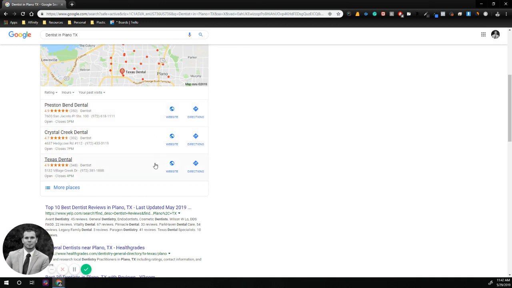So I'm on a desktop viewing this, but on a mobile device, on a desktop, you're only going to see website and directions. But on a mobile device, you're going to see a third icon for a cell phone. This is extremely powerful in today's world. You should know that over 72% of the searches being done are on mobile devices. That's leaving these top three practices right here getting most of the call volume in your area from Google.